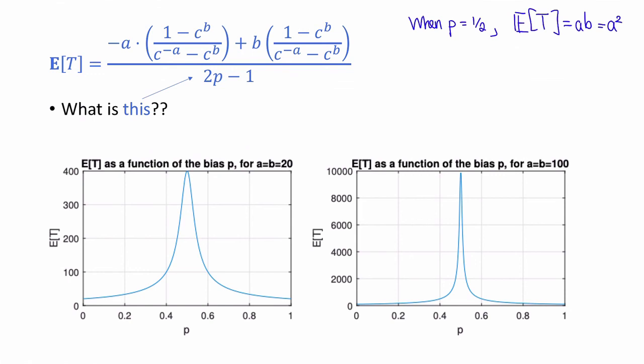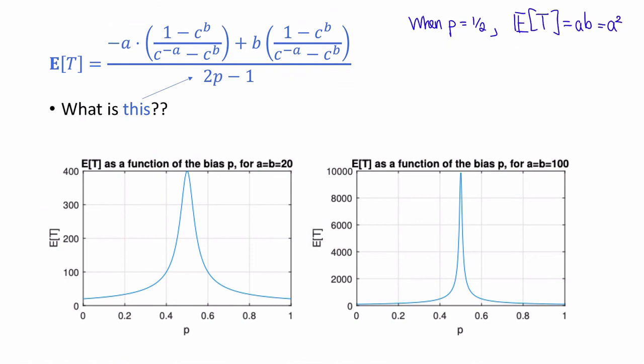So when p is equal to a half, here and here, the expected value of T, that's what's on the y-axis, is going to be a squared. So here, if a was 20, this is 400, and here, if a is 100, this is 10,000. So that checks out. And now we're asking, what happens when we deviate from a half?